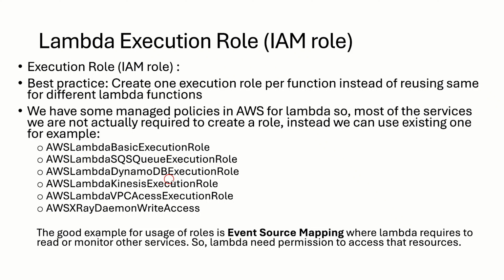And here I missed this best practice. If you see this best practice, create one execution role per function instead of reusing the same one for different Lambda functions. For example, if you created an execution role for a Lambda, then for another Lambda, instead of using the same role, you can better create an execution role for the other function also. That is the best practice provided by AWS, so you could follow that. And we have already covered the managed execution roles available in AWS.